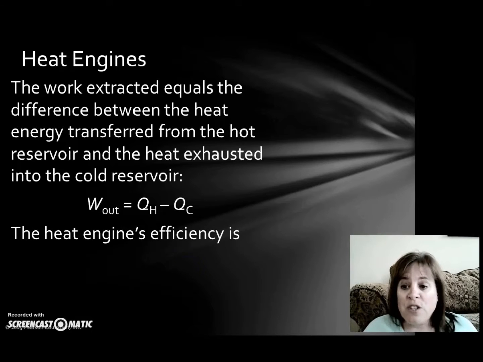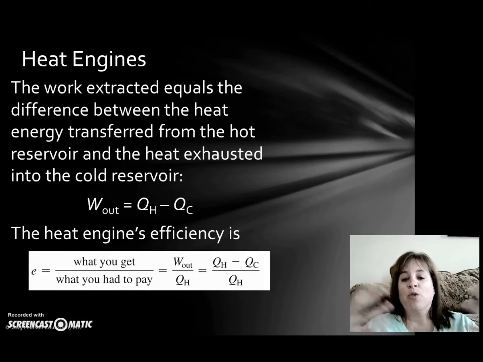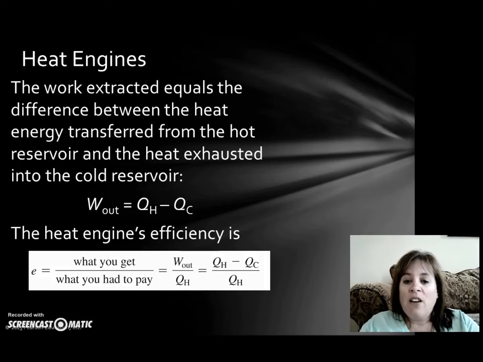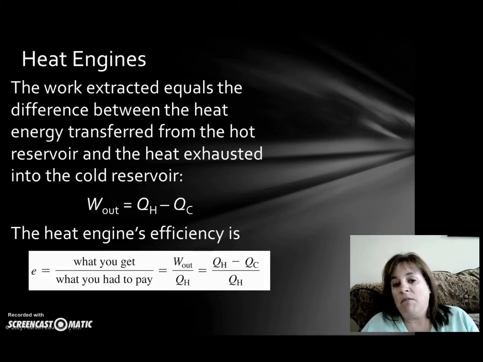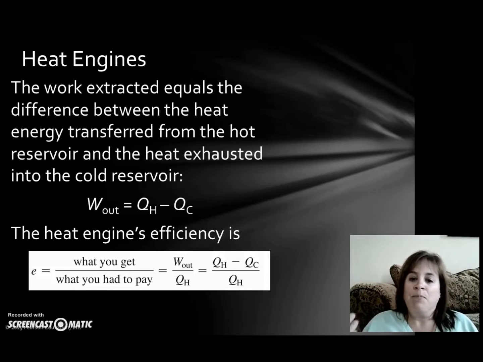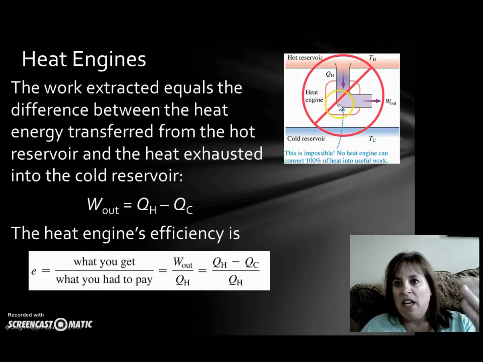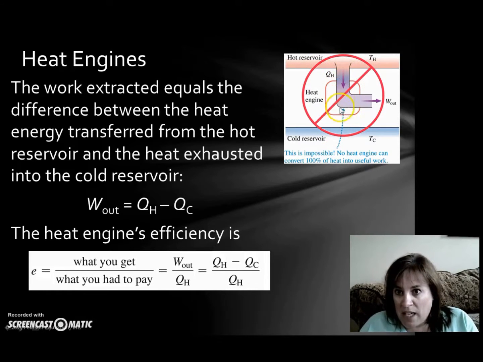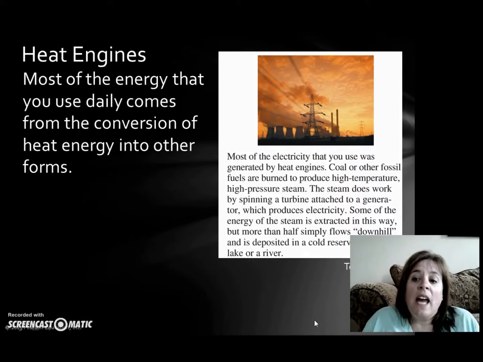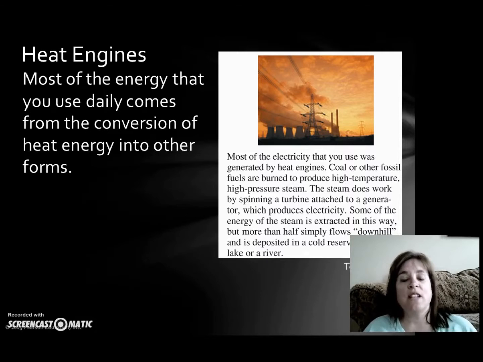We can calculate the efficiency of this engine by taking how much work the system did, or that we got out of the system, and dividing by how much energy we put in, which is the heat that was flowing in. So we can find out how efficient a system is. Now the problem is it can never be 100% efficient, because we can never get this transfer of heat to go right to work. It has to flow from hot to cold. So I have to have some of this flow. Because some of the heat has to flow to the colder reservoir, I can't get all of that to become work.